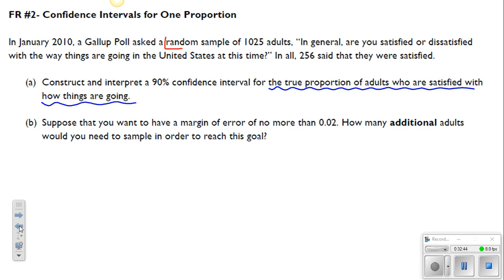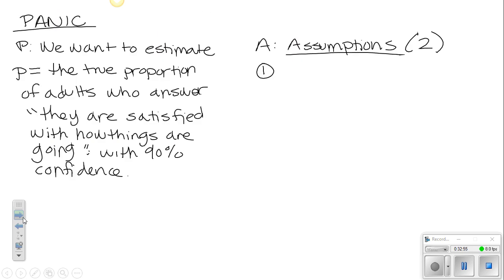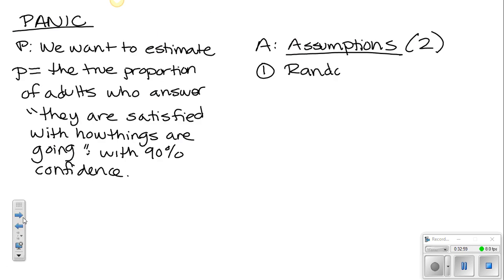From the stem, it says we have a random sample of 1,025 adults. Very, very important that you see that and not confuse that with a simple random sample. That does matter. So here, first thing we're going to say is we have a random sample of 1,025 adults.